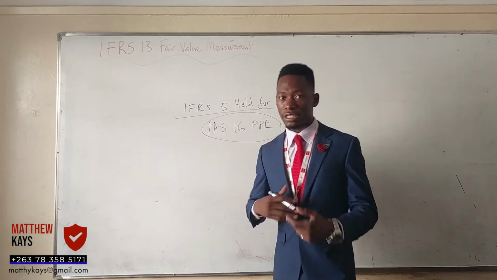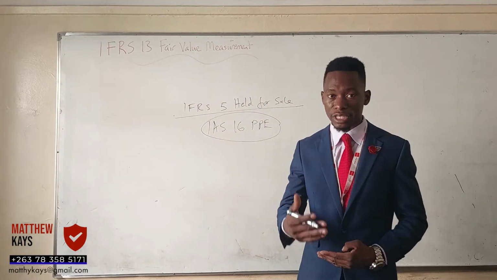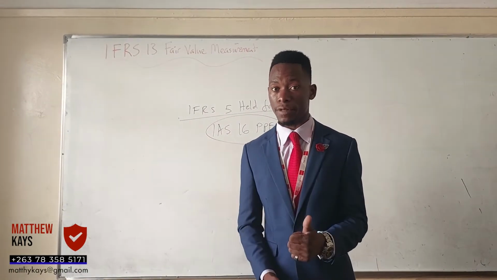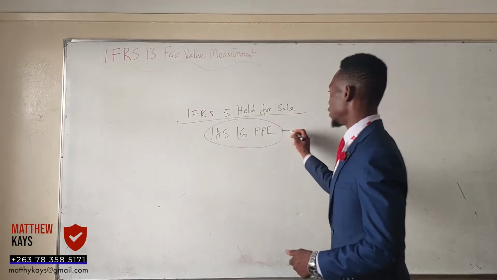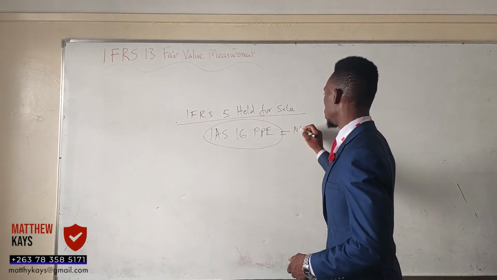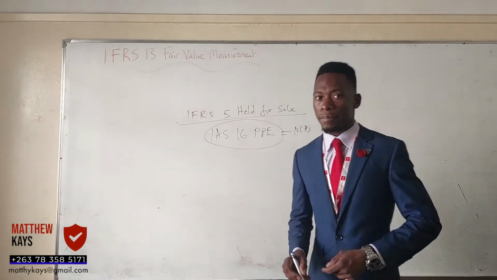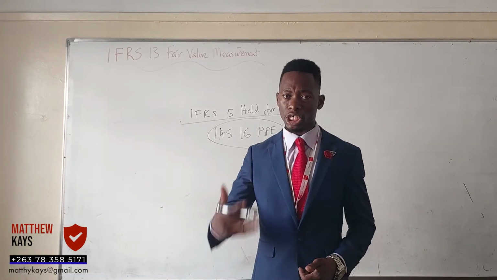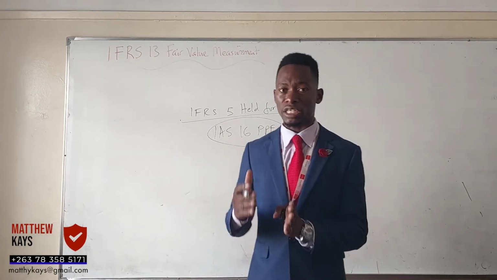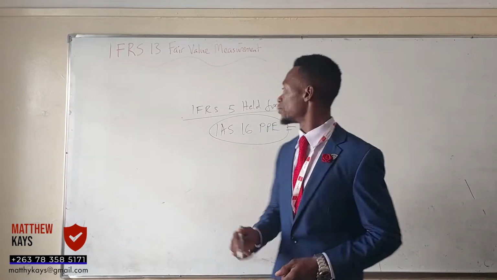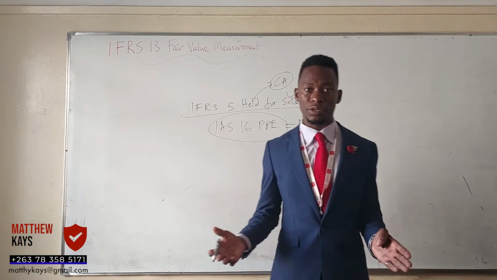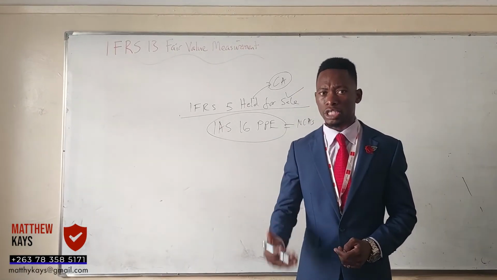So under IAS 16 PPE, the assets are held for use and they're expected to last for a long period of time, which is more than a year. How do you classify this? They'll be recorded under what? Non-current assets. But when an asset is classified as held for sale, when we now have the intention to trade it, it will be recorded under current assets, and it will not be depreciated, right? So you now want to sell the asset.